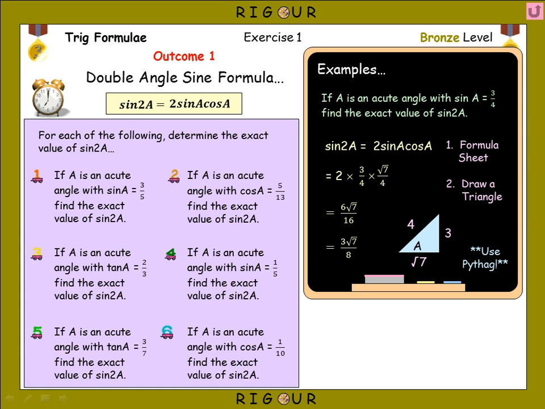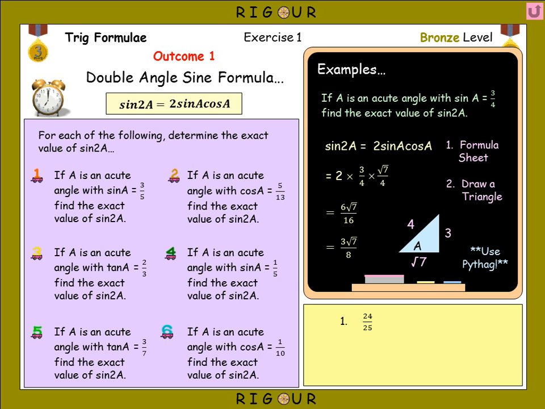So here's a few questions for you to try. For each of the following, determine the exact value of sine 2a. If you're working on these questions at home, pause the video now. Okay, you've unpaused the video, so let's go over these answers.